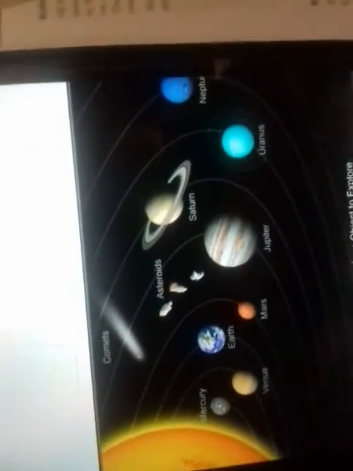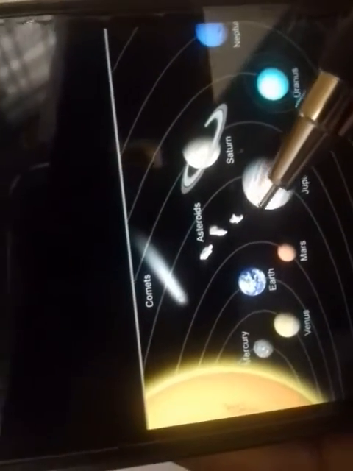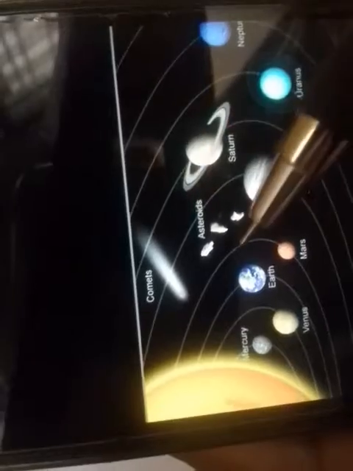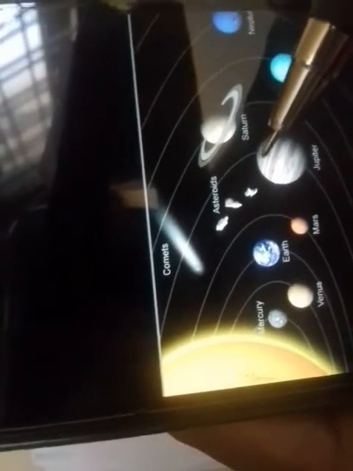They are not treated as planets because they are very small in size. These asteroids are metallic bodies, made up of metals and rocks, very hard parts.